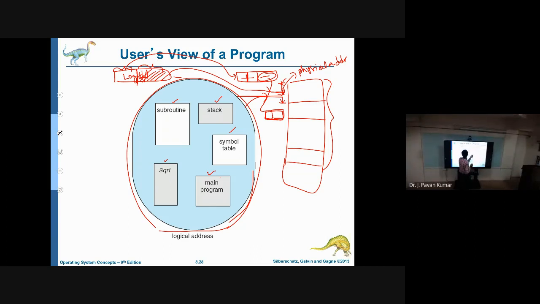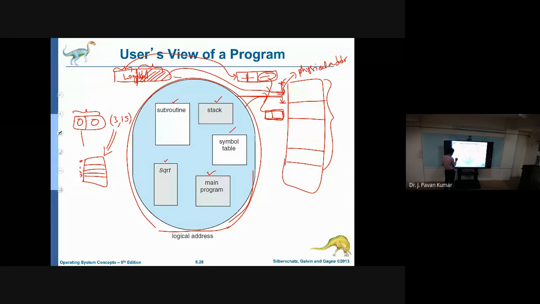It is slightly different from the page table address translation which we have seen earlier. In the page table we have two parts in the logical address, the page number and the offset. As I recall, take 3,15 as the logical address. This is referred to using the page table. Here we have page table entries 0, 1, 2, 3, and for 3 the corresponding frame number is 11. So the offset stays as it is, that is 15.